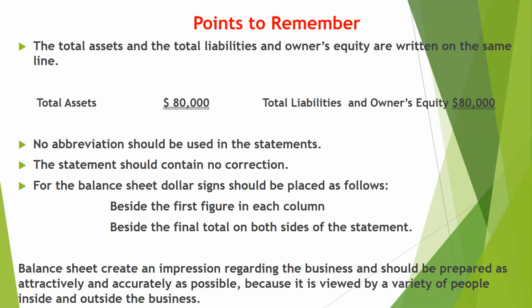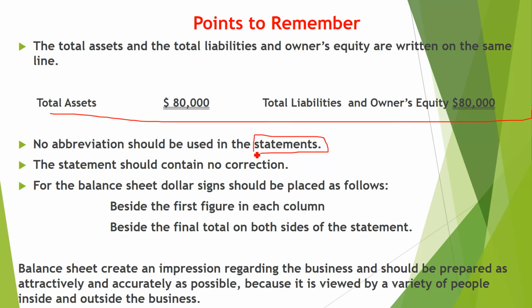Here are points to remember: the total assets and total liabilities and owner's equity are written on the same line, which I have told you, like this. You cannot write down total assets here, then liabilities here, then equity here. It should be attractive. No abbreviation should be used in the statements. The statement means balance sheet, income statement, cash flow statement.